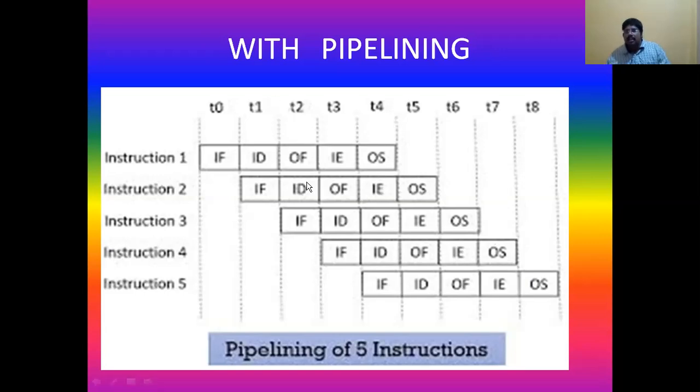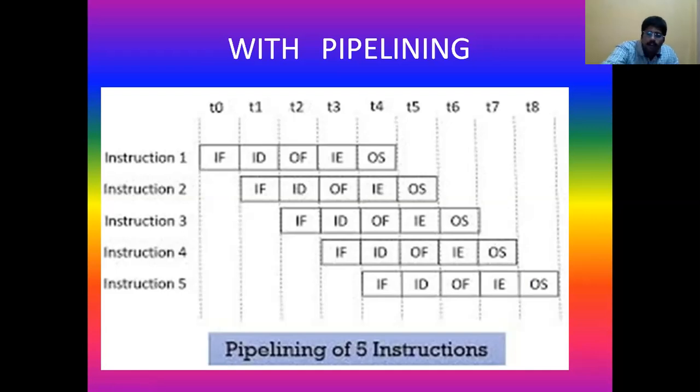Similarly, the task of the execution unit is over in T2 itself. But in the next clock cycle, it performs the second instruction's execution, and in the next, the third instruction. So if you take only 3 instructions as an example, how many clock cycles does it take to execute them? This is the third instruction. Completing 5 stages for 3 instructions takes only 6 clock cycles.